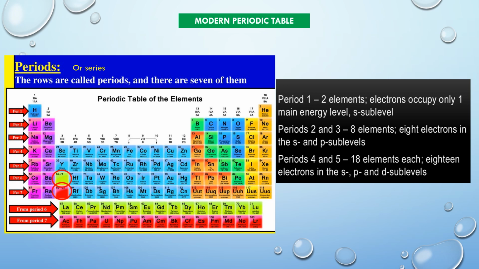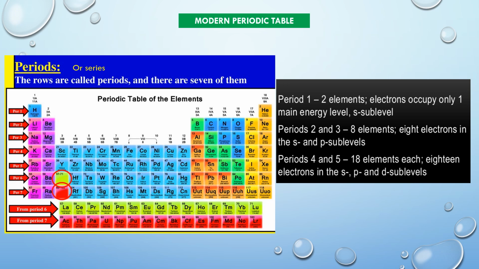Out of the 18 elements belonging to the fourth period, 8 elements, namely potassium, calcium, gallium, germanium, arsenic, selenium, bromine, and krypton, are said to be normal or representative elements as they resemble elements of the first two periods under which they are placed.